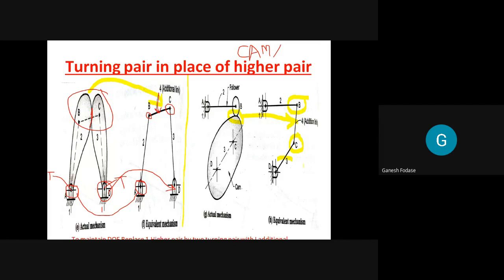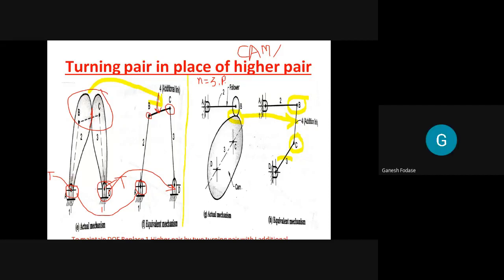Number of pairs are 4. And how that pairs are? All are turning pairs in equivalent mechanism. But if I ask you, how many links in actual mechanism? 3. See this calculation part. So in actual mechanism, number of links n is equal to 3. Now if I ask you pairs, how many pairs are there? Let's say I'm talking about how many lower pairs are there. Yes, how many lower pairs are there? 2 lower pairs.